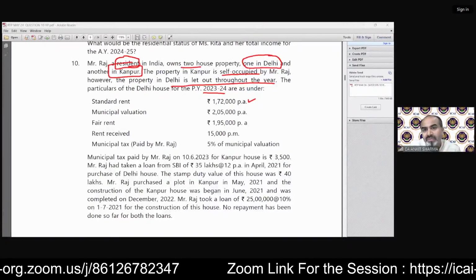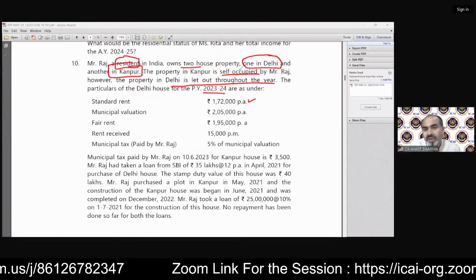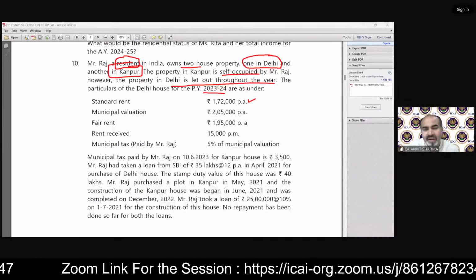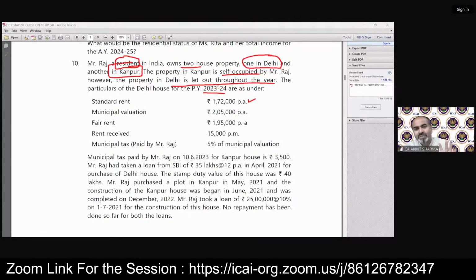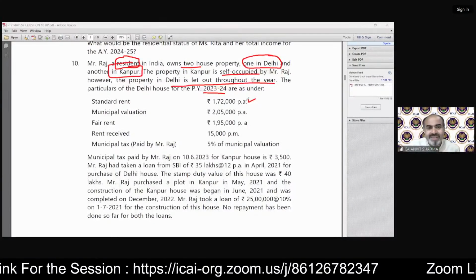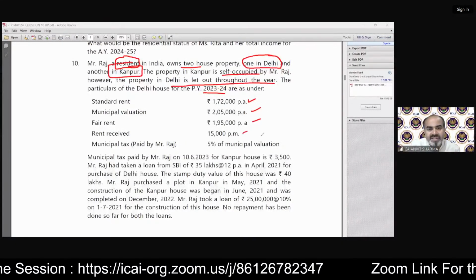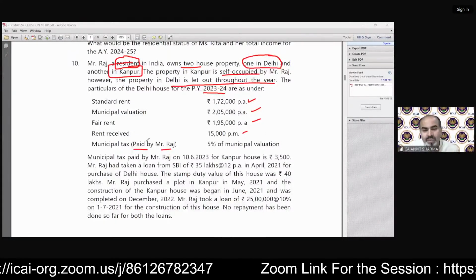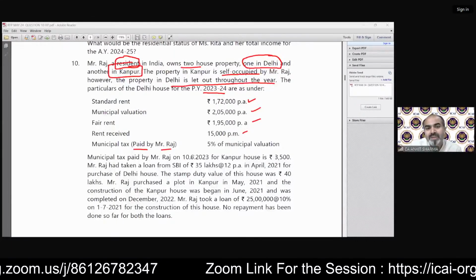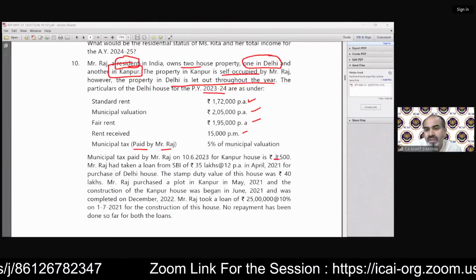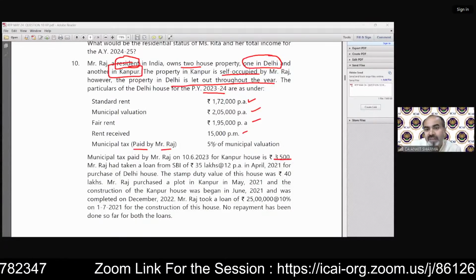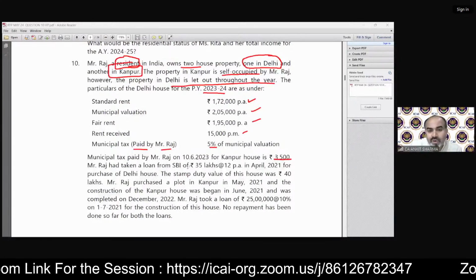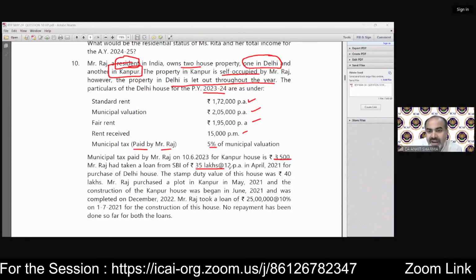Two house properties, very good. One is in Delhi, one is in Kanpur. One is self-occupied, one is let out. So the information which is relevant for the solution, I can mark that. It does not mean that you need to mark each and every piece of information, but you can mark the important things, whatever you like. Standard rent is given, municipal valuation, fair rent, rent receipt, municipal taxes paid by Mr. Raj. So I know he's the owner, he has paid it. So there is no outstanding problem now. Municipal taxes paid by Mr. Raj for Kanpur house is 3,500, which is 5% of municipal valuation. Mr. Raj has taken a loan from SBI of 35 lakh at 12% per annum.